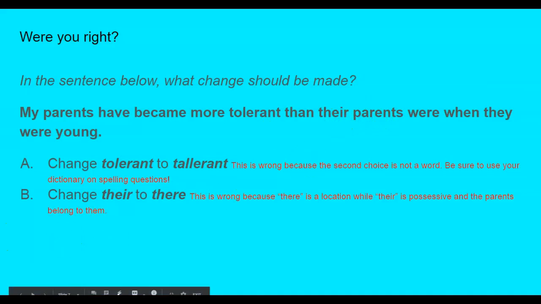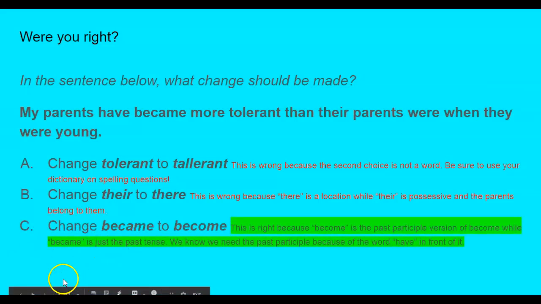Change became to become. This is actually right because become is the past participle version of become, while became is just the past tense. Right here in front of became, we have this word have. If you have a have, has, or had in front of the verb, it means it's probably past participle. And when we attacked verb tense the very first time, you should have in your notes a past participle chart that you should be able to use and think about when you are working.